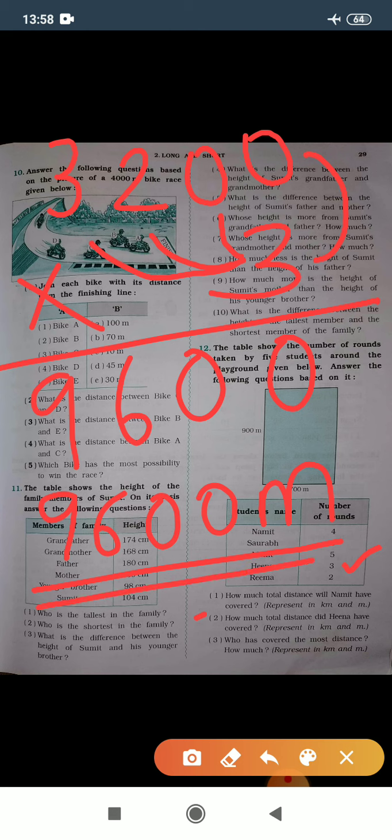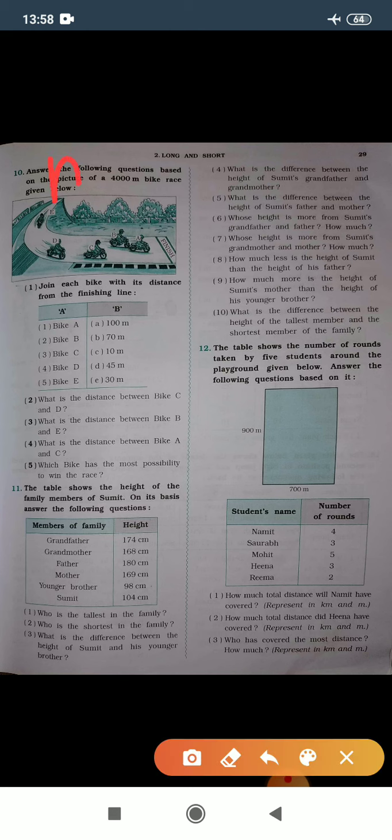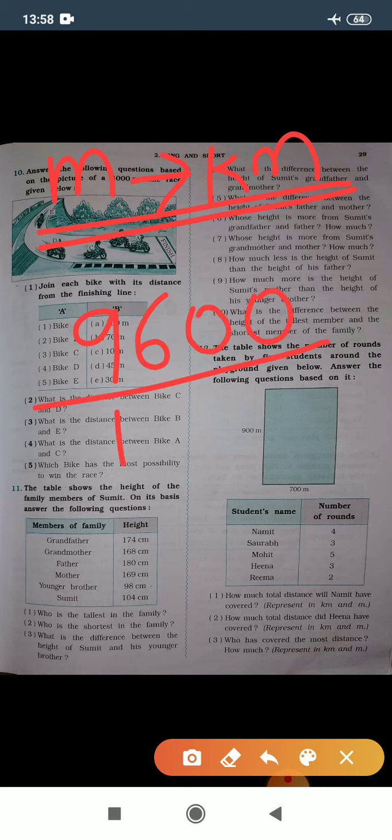Again, the question says to represent it in kilometer and meter. So I will convert this meter into kilometer form. For converting meter into kilometer, we need to divide the answer by 1000. So 9600 divided by 1000.